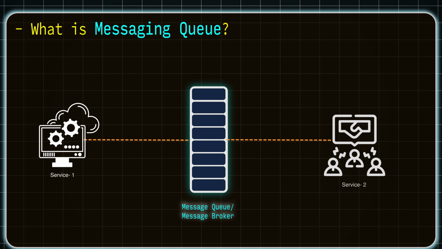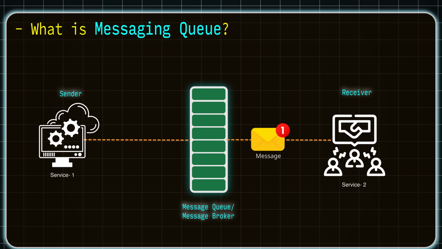Here there will also be a communication between the messaging queue and the services. Like service 1 will ask the messaging queue, hey, have you delivered the messages I have submitted to you so far? Then the message queue will answer service 1 once all the messages were delivered to service 2 or the end service. And this process of producing and consuming events continues through the messaging queue or the broker asynchronously between the services. This is how the simple messaging queues or MQs work.